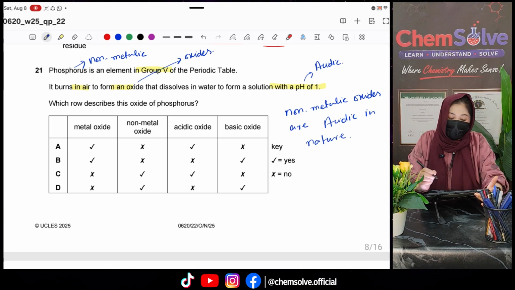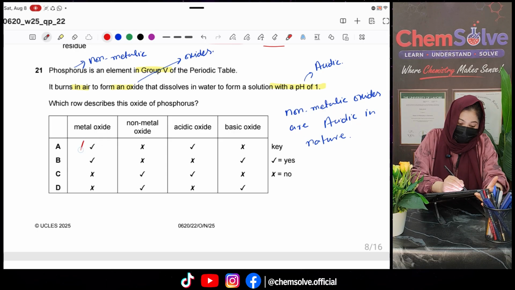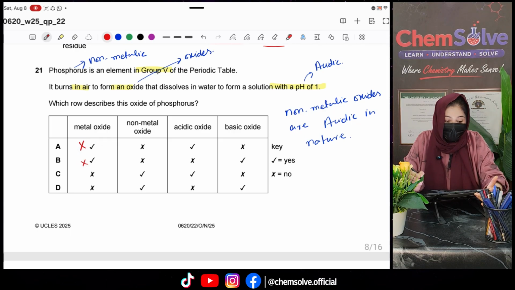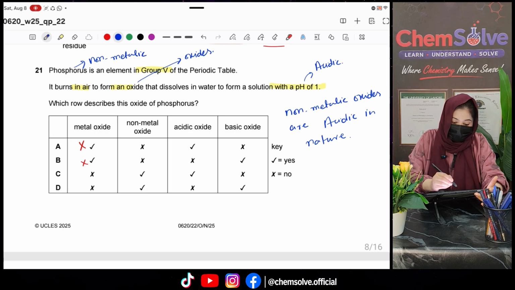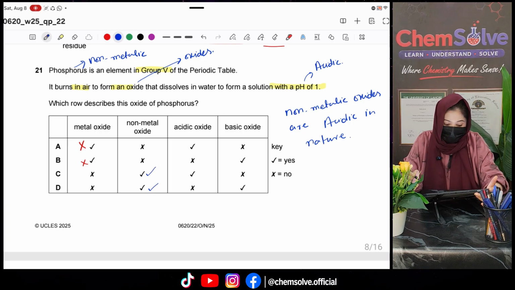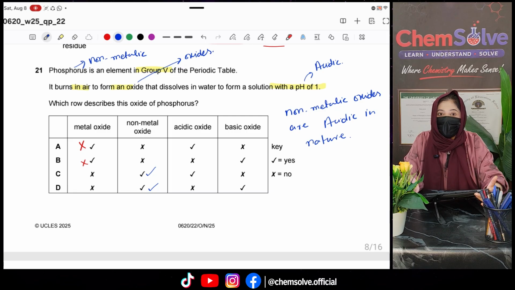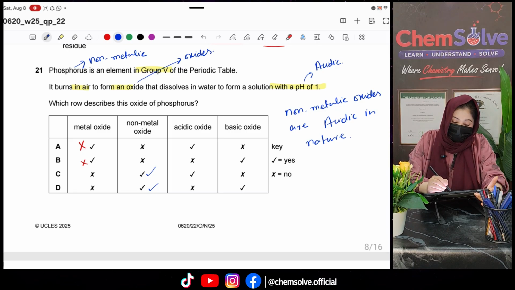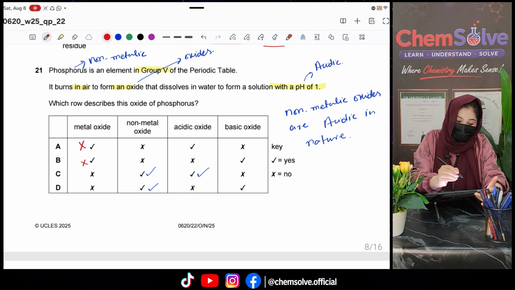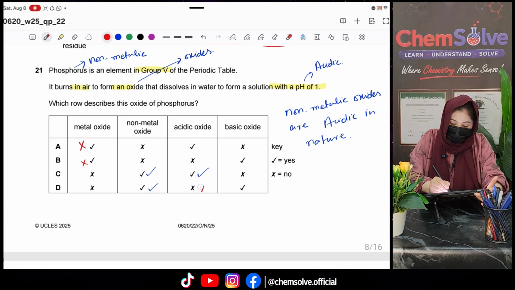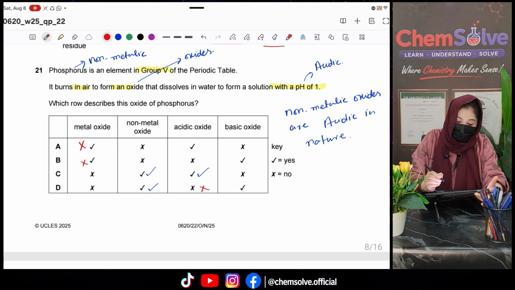So would it be a metal oxide? Of course not. So this is wrong. We have to choose between C or D. Is it a non-metallic oxide? Yes, it is a non-metallic oxide. It is an acidic oxide. Yes, we just discussed that it has a pH of 1, and also the non-metallic oxides are the acidic oxides. So this is also correct, and the one which says that this is wrong is obviously not our option.